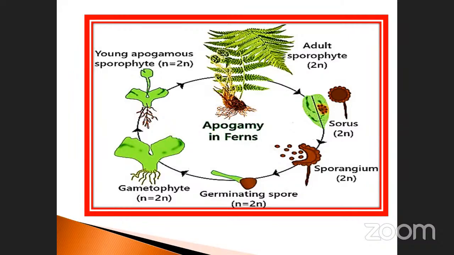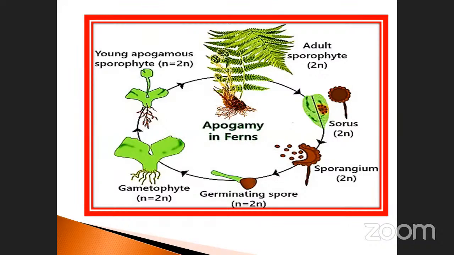Young apogamous. Sir, Sporophyte. Yeah. sir, Go ahead, Ajay. this apogamy occurs only in the plants, right, sir? Yeah. Sure. Plant only. Animal is possible or I don't know exactly. I will check it and then tell you. Okay, that things. Suppose if you have any clarification. Yes, sir. Okay, if you want. Okay, then. Okay. Listen here.